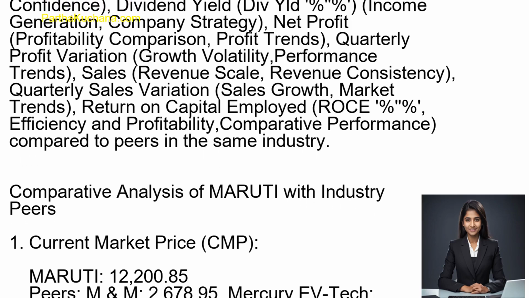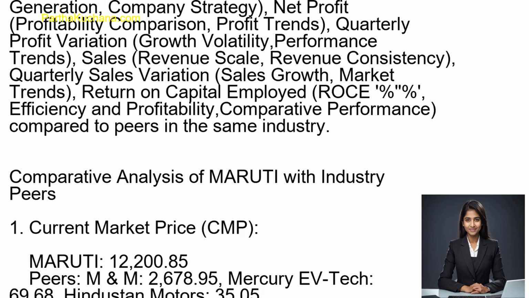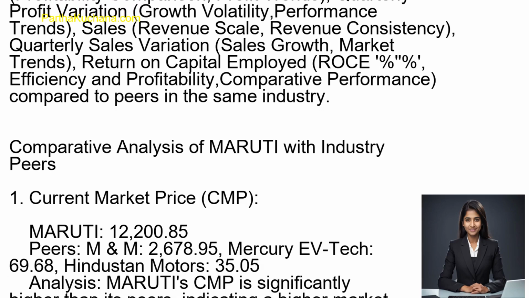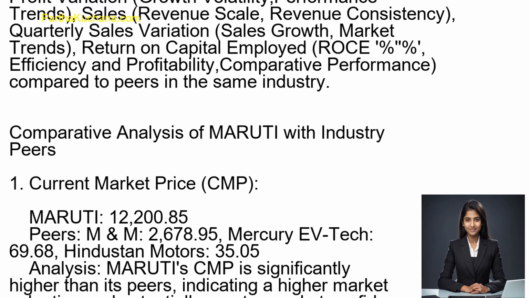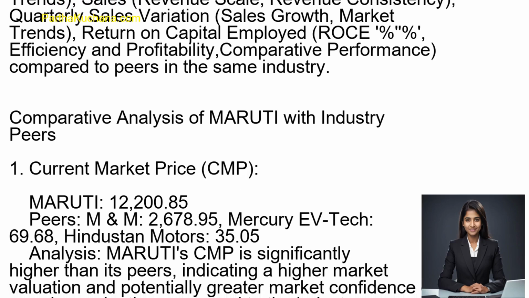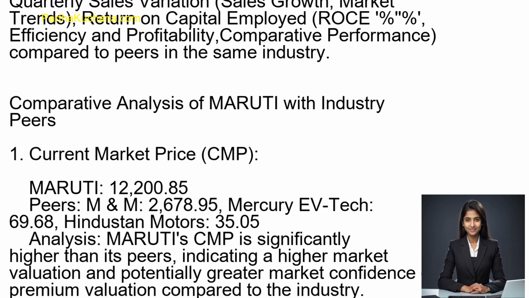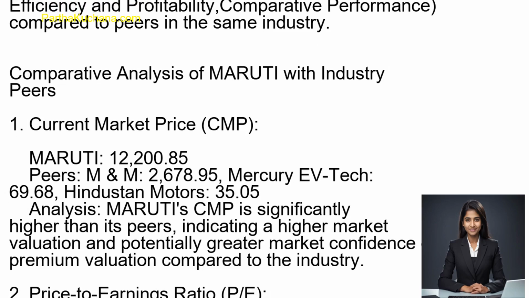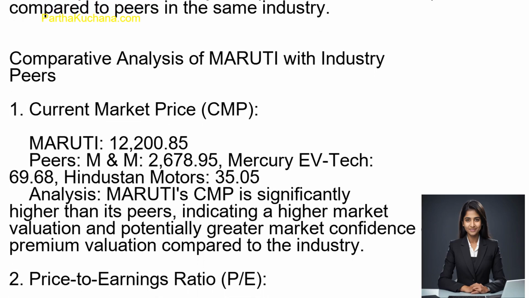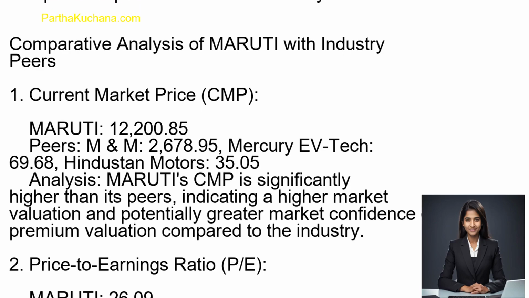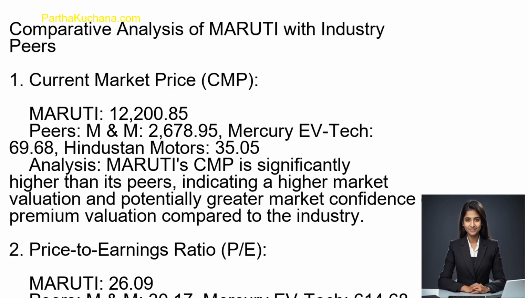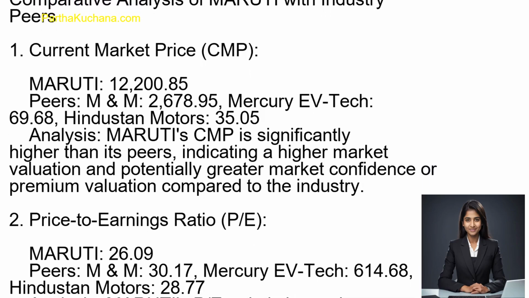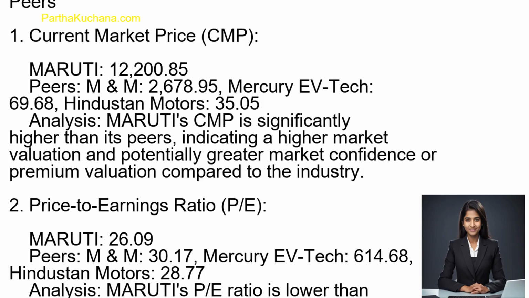1. Current market price, CMP. Maruti, 12,200 rupees and 85 paise. Peers, M&M, 2,678 rupees and 95 paise. Mercury EVTech, 69 rupees and 68 paise. Hindustan Motors, 35 rupees and 5 paise. Analysis. Maruti's CMP is significantly higher than its peers, indicating a higher market valuation and potentially greater market confidence or premium valuation compared to the industry.